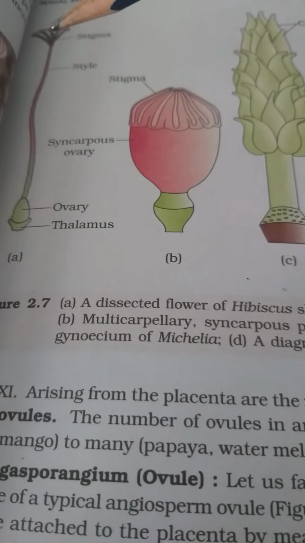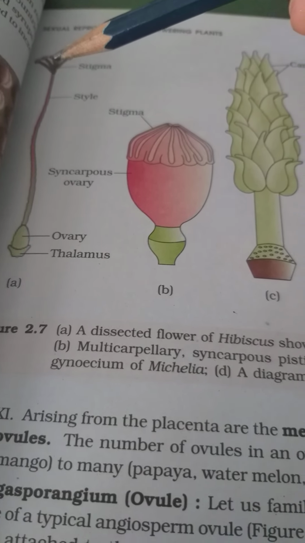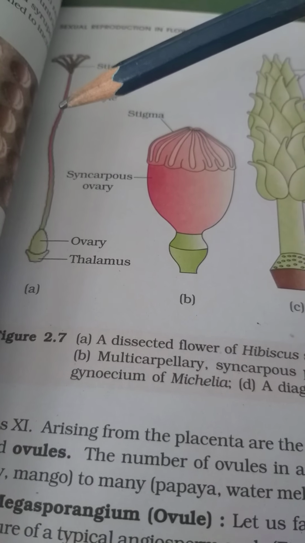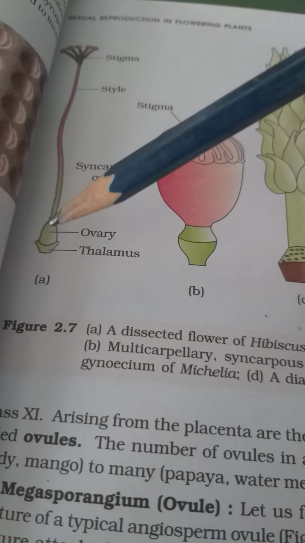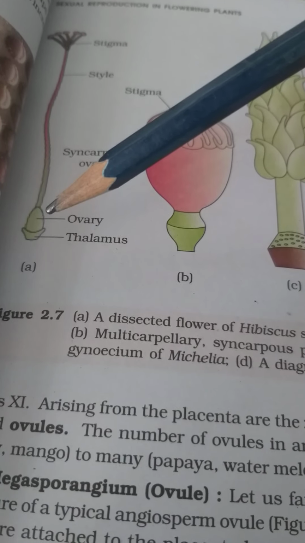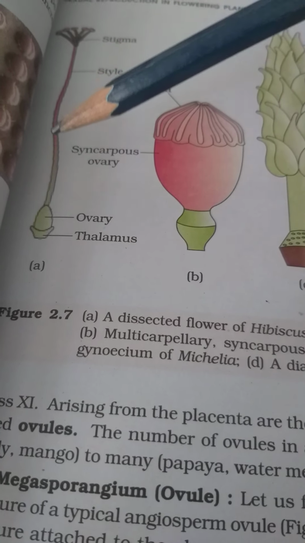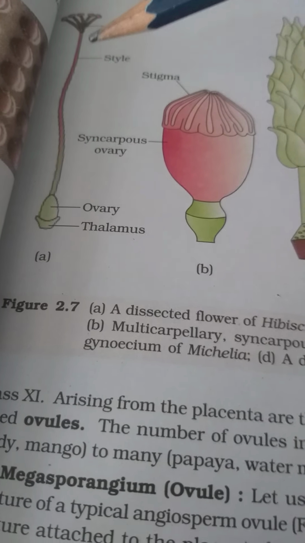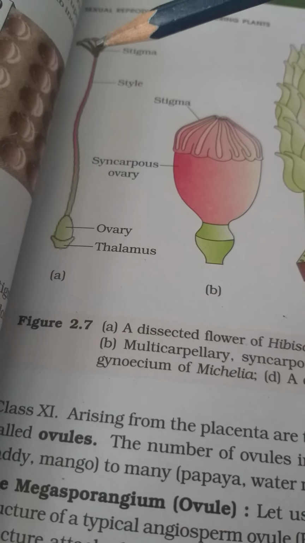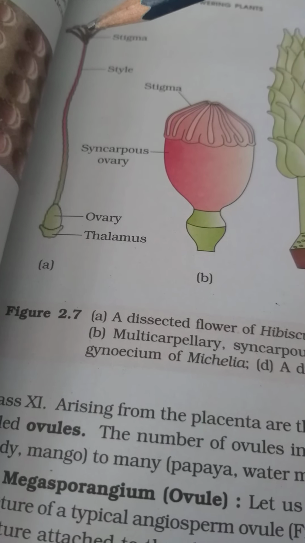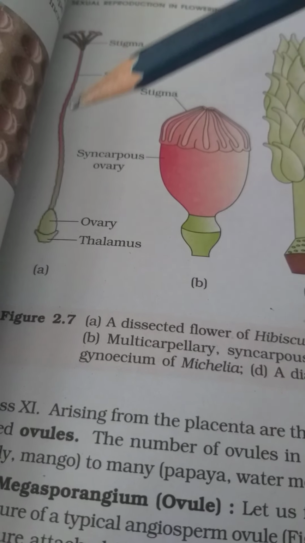Look at the pistil of hibiscus. This is the stigma where pollens will land after pollination. This is the slender thread-like style, and this is the basal swollen part, ovary. The ovary is connected to stigma through a hollow or solid style. The stigma serves as a platform for landing of pollen grains.